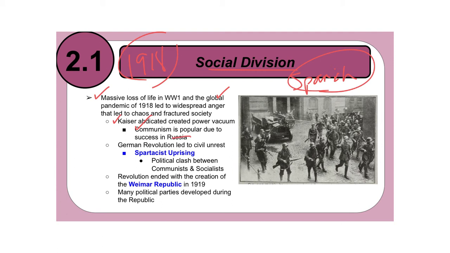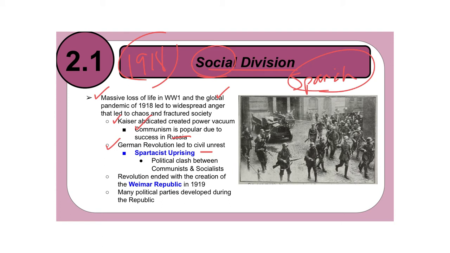Or at least the Russian Tsar has been toppled and a preliminary communist government is being created in Russia. And then as a result of the Kaiser abdicating and Germany breaking down into social division, there's going to be a German revolution. And this leads to civil unrest, and one of those unrests is known as the Spartacist uprising.